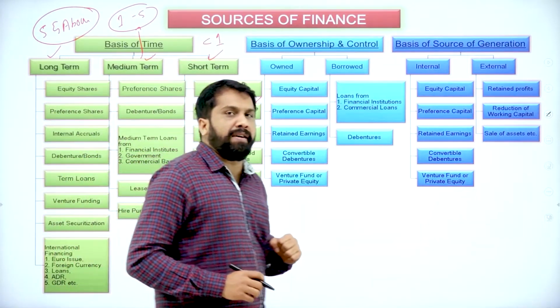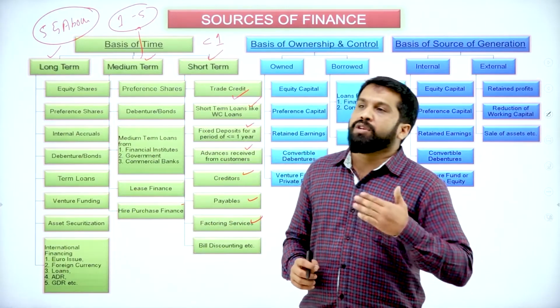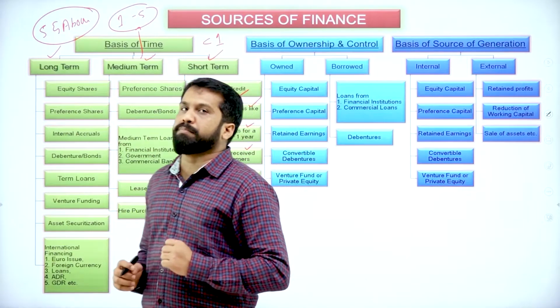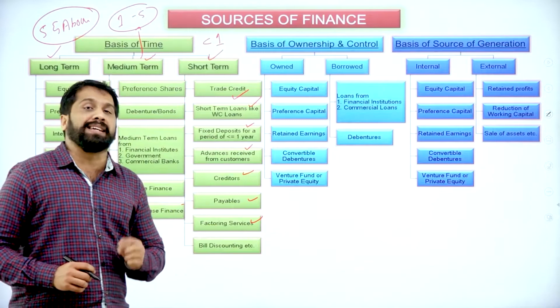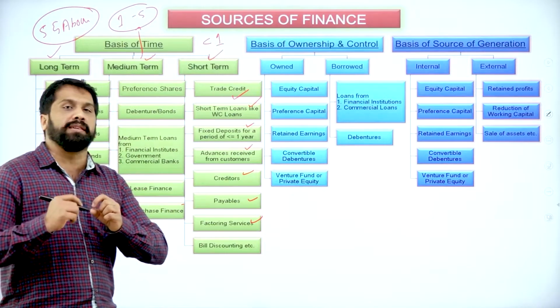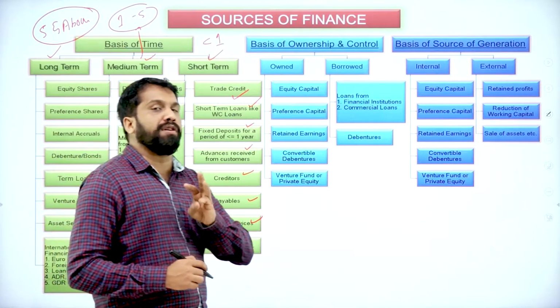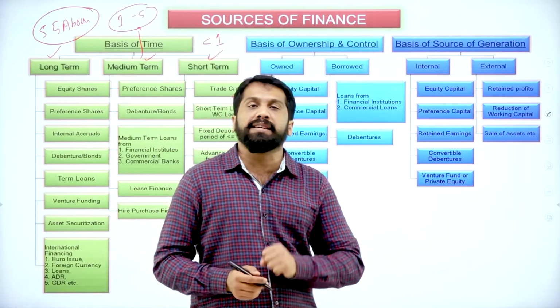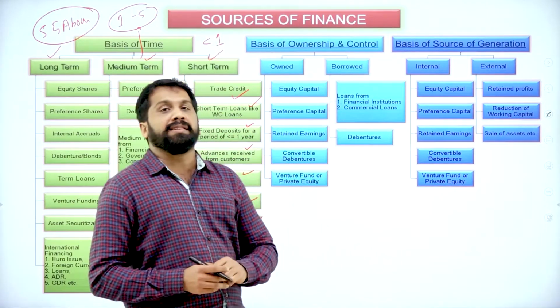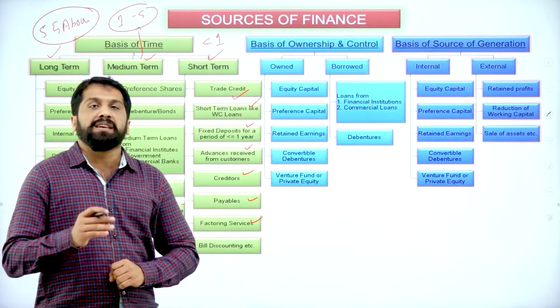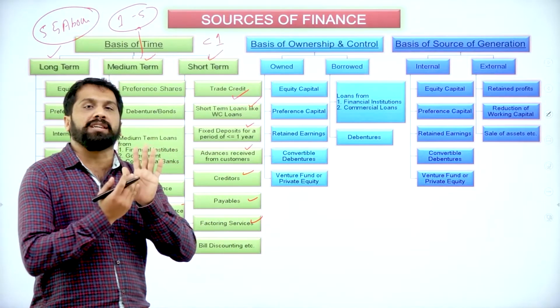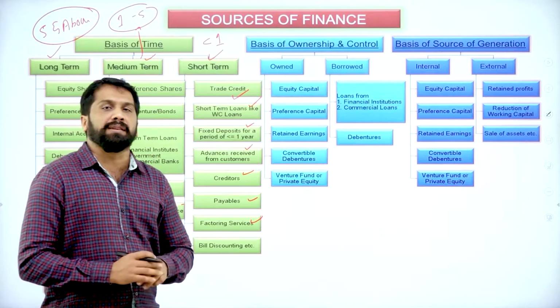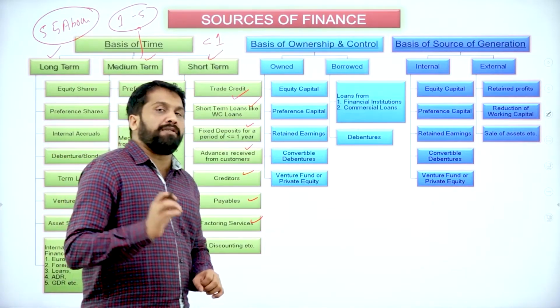Normally what happens in factoring, for example, you sold some goods, but the payment will be collected after 3 months. Concentrate. You sold some goods for 3 months. After 3 months, you will collect money from the customer. But in return, the customer has given you some document like a check. Now, you cannot wait for 3 months.